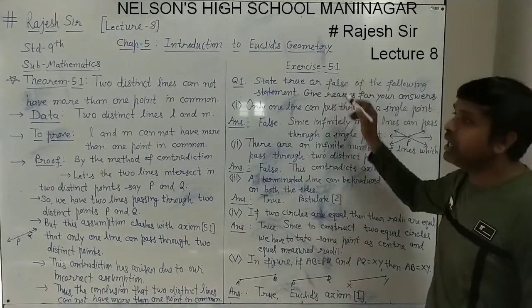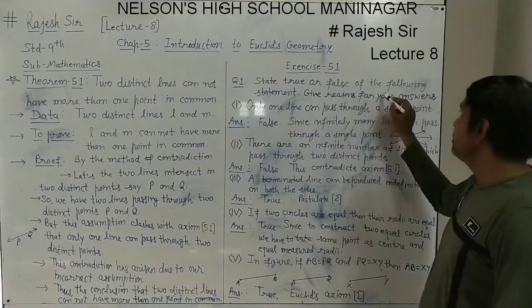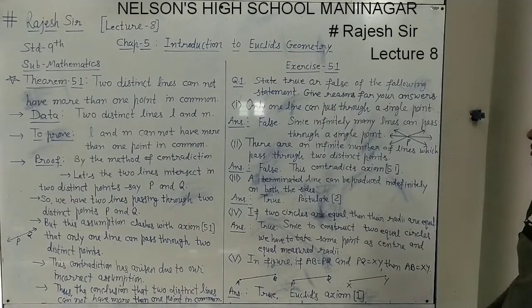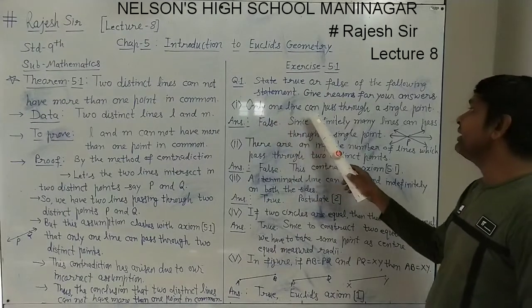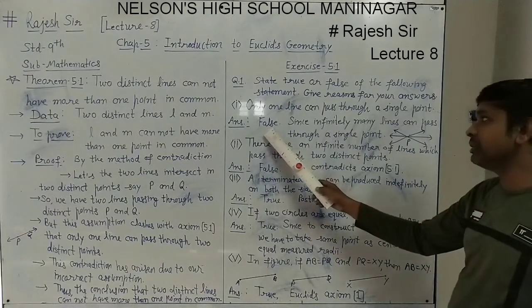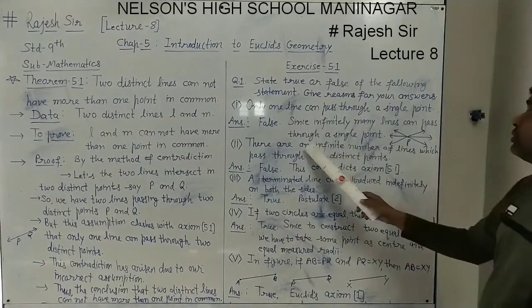Now we have Exercise 5.1, and in that the first question is: state true or false for the following statements. Give reasons for your answers. The first statement is: only one line can pass through a single point. You have to say whether this is true or false. So it is a false statement, since infinitely many lines can pass through a single point.